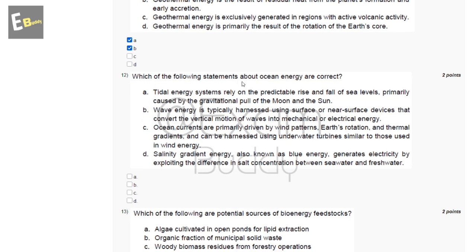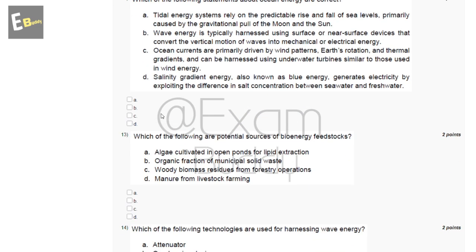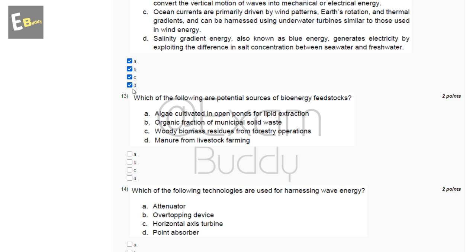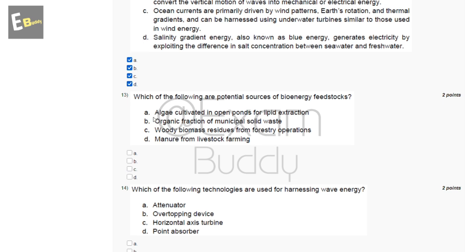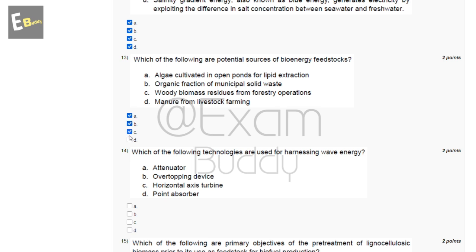Which of the following statements about ocean energy are correct? So these are the options, and the answer of our 12th question is all of the above, A, B, C, D. Now the 13th question is, which of the following are potential sources of bioenergy feedstocks? So these are the options, and the answer of our 13th question is also all, A, B, C, D.